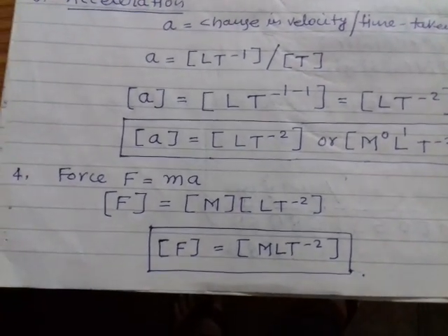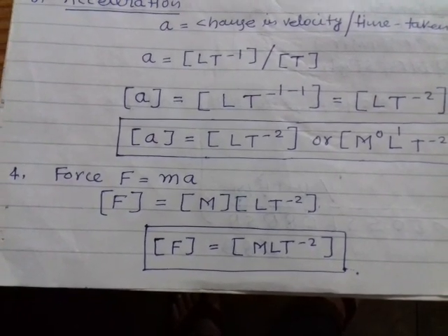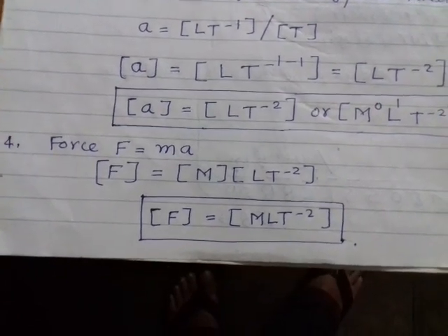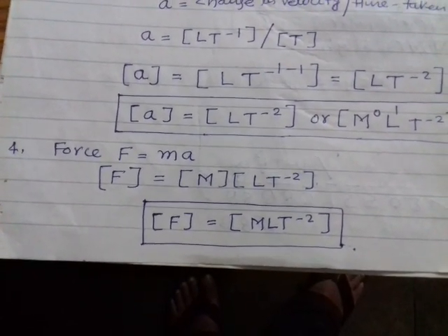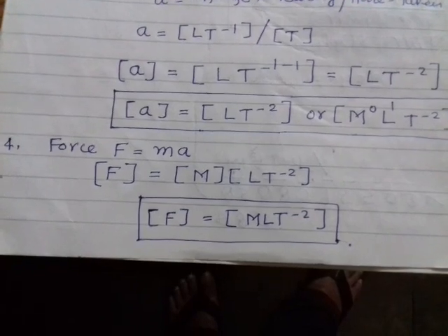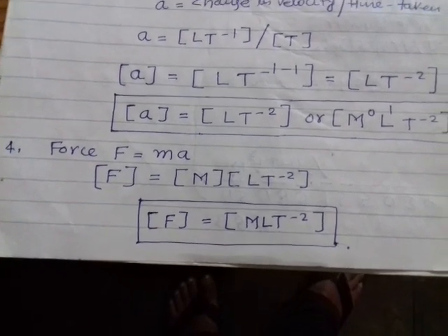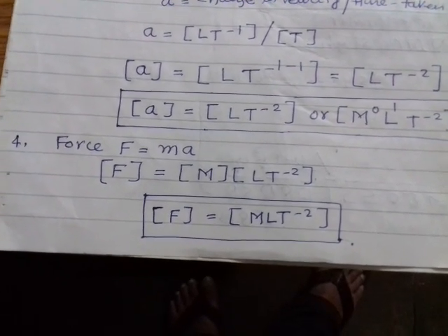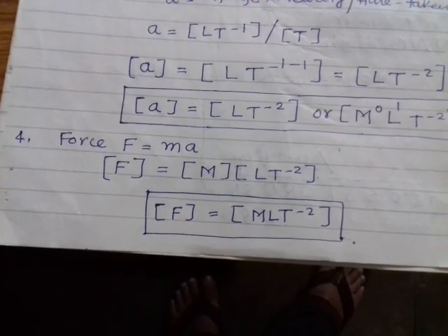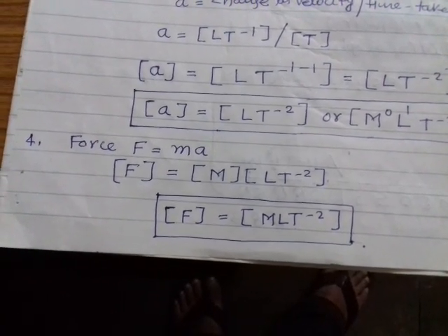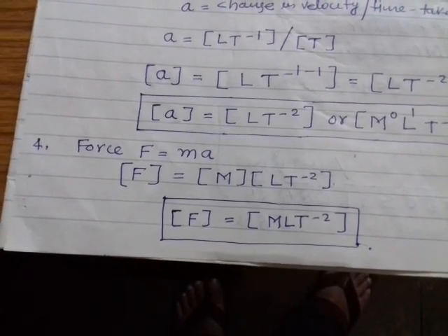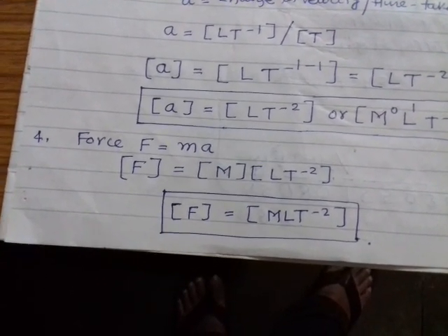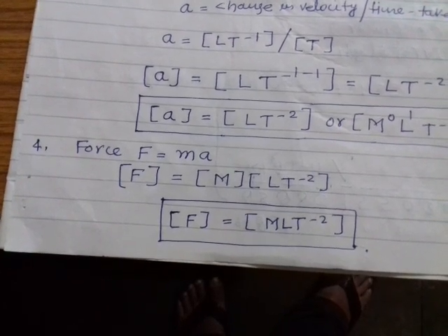Similarly, dimension formula of force, which is mass times acceleration. So dimension formula for force is mass into LT minus 2. This is, dimension formula of force is MLT minus 2. It means force depends on mass, length and time. How? Force is directly proportional to mass, directly proportional to length and inversely proportional to square of time. Okay, here the dimensions of force are 1 in mass, 1 in length and -2 in time.